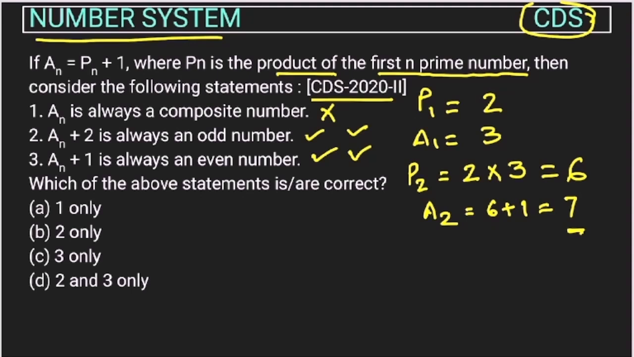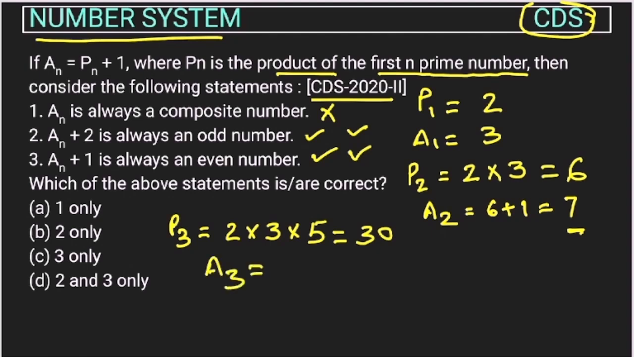Now let's check just one more. So let's take p3. So the first three prime numbers are 2, 3 and 5. So this will be 10. 5 into 2, 10 into 3. So this is 30. So a3 will be 31, 30 plus 1. Now check. No need to check the first statement because in both cases this was wrong. So second and third we have to just check, right?